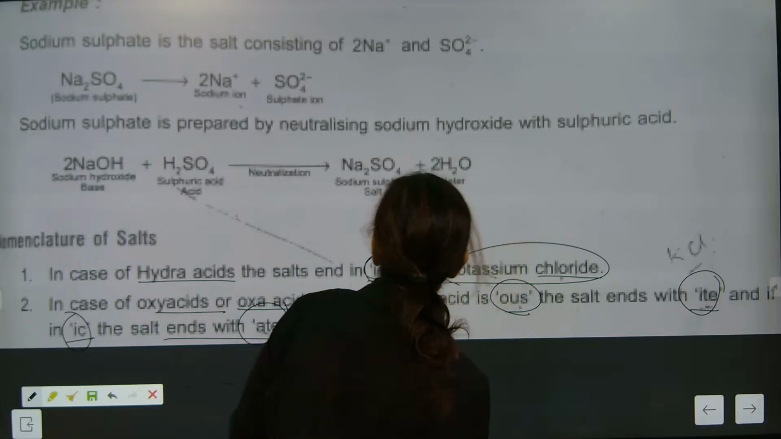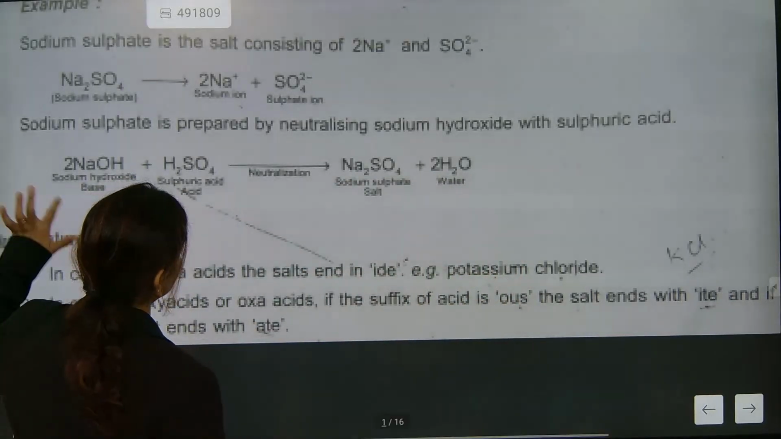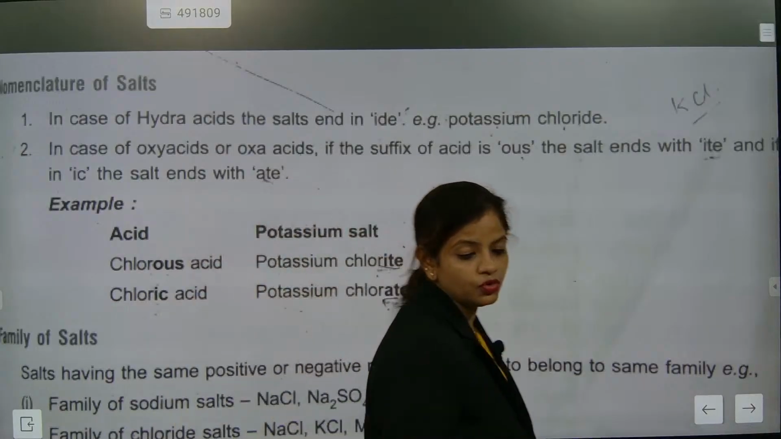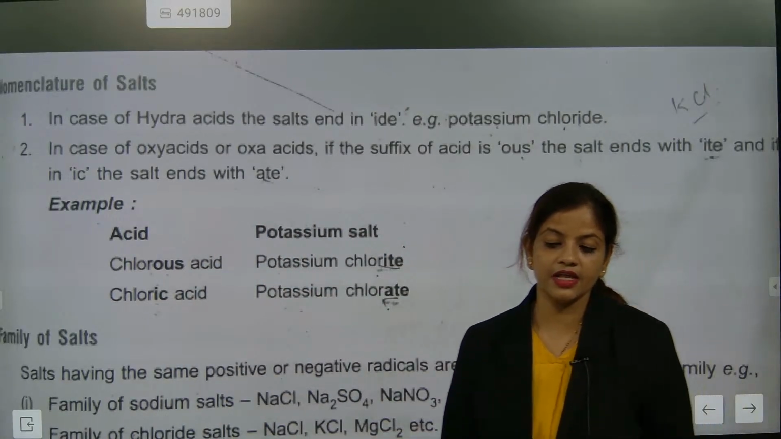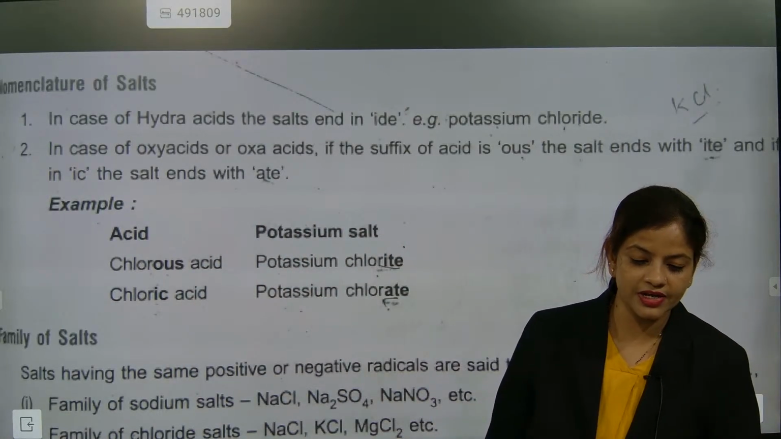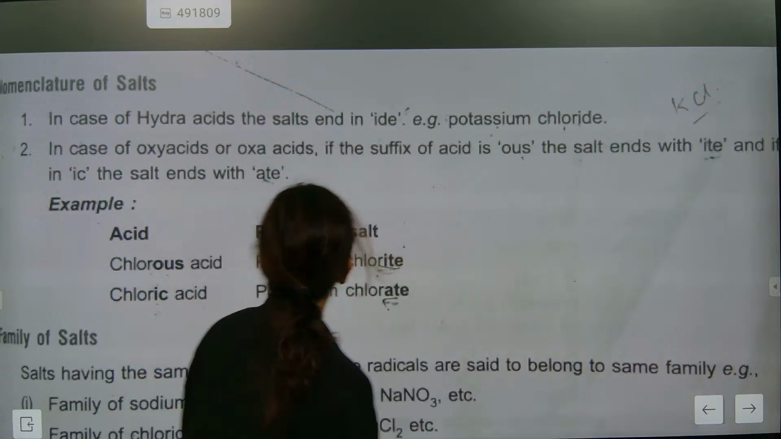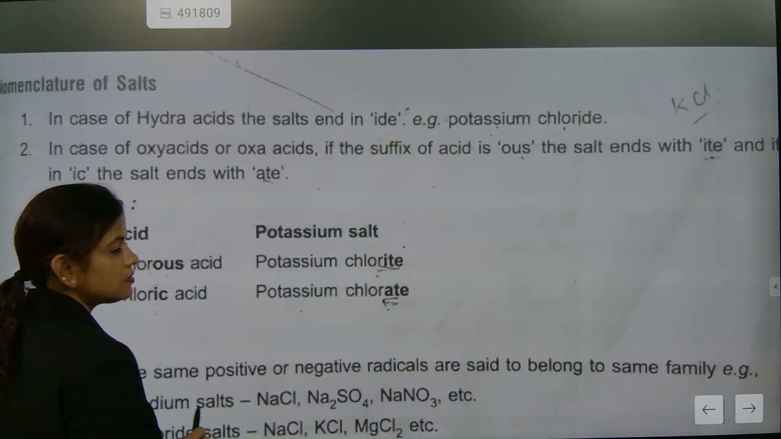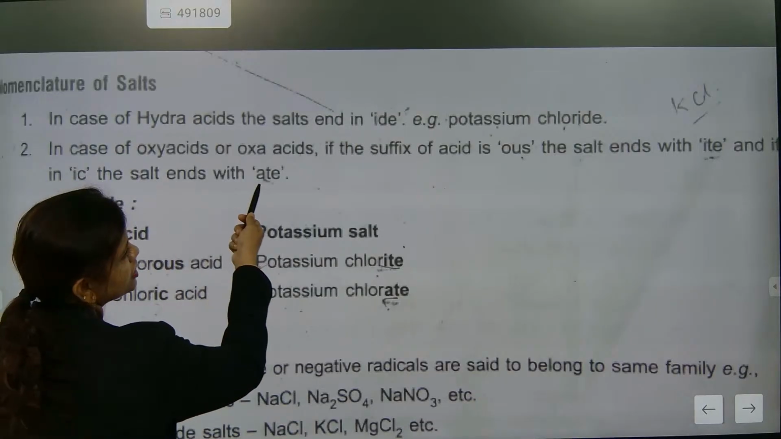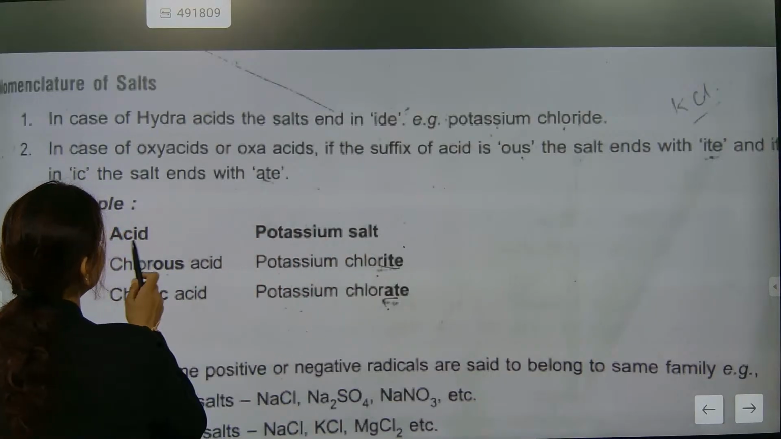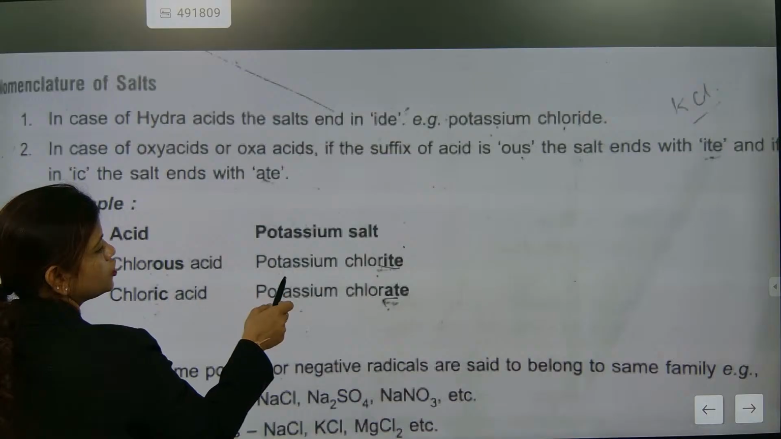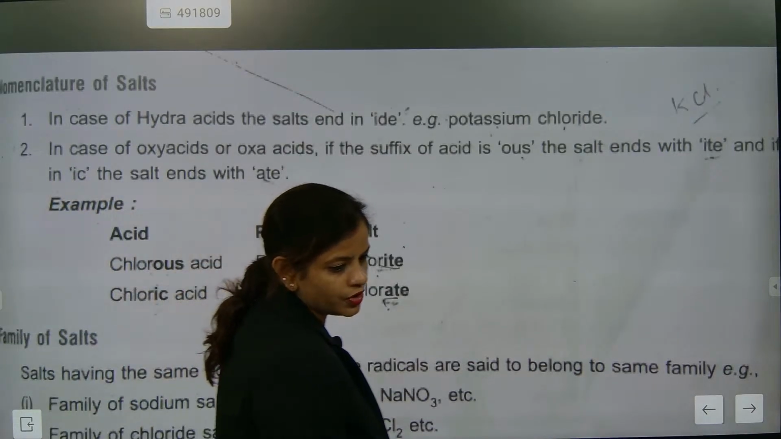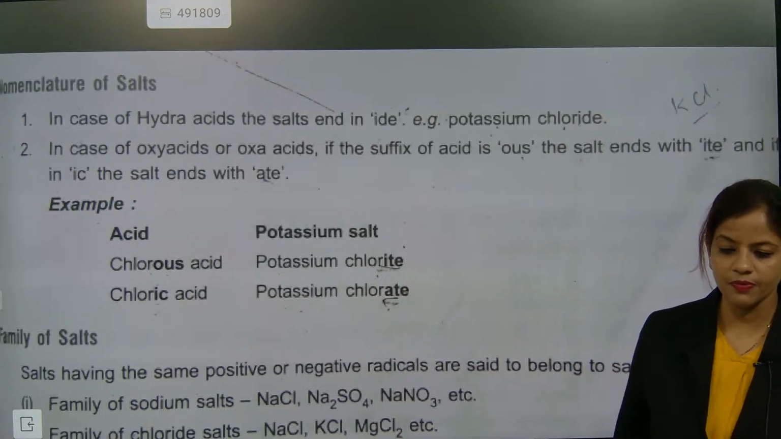Fine. So now look here. This part is over. We will go for the next one. Nomenclature of salt: how to name salt. The naming of salt is called nomenclature. I told you when we talk about hydroacids, the salt is ide. Understood or not? In case of oxyacids, check here: chlorous acid gives potassium chlorite, chloric acid gives potassium chlorate. Naming generally they will not ask you.